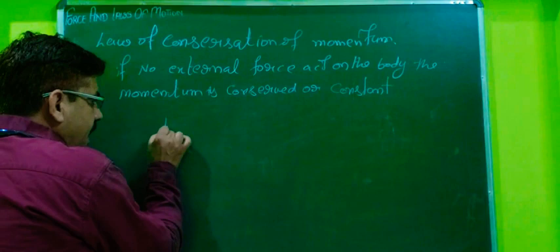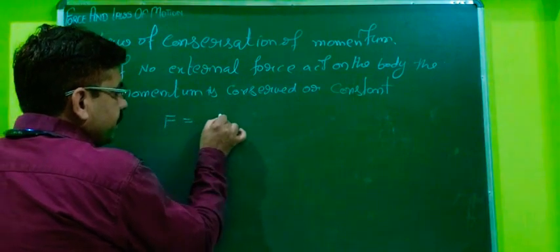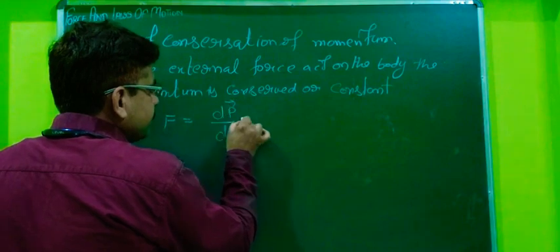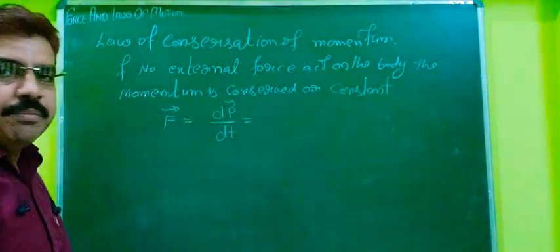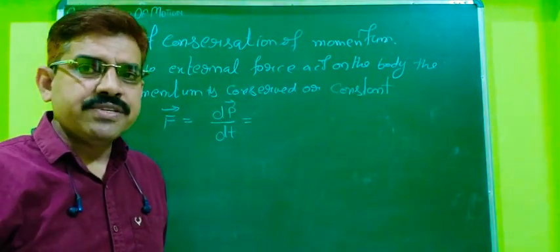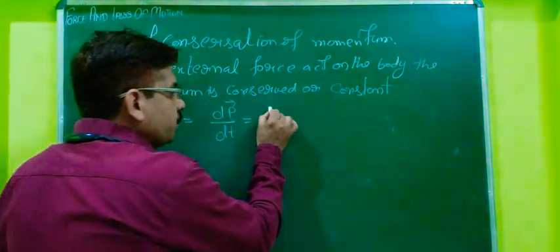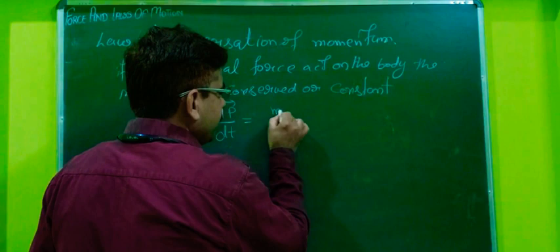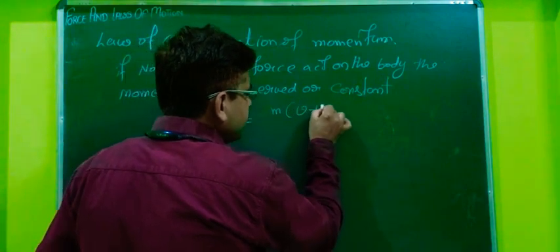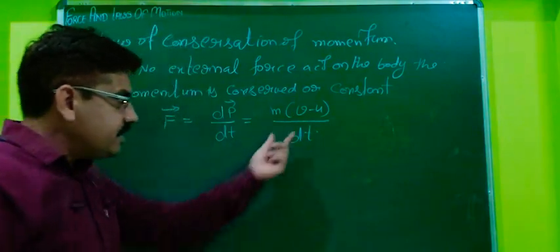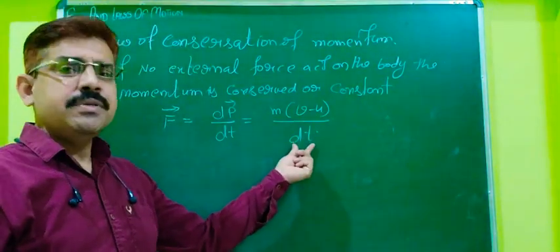You know that F is equal to dp over dt. That is, change in momentum with time is known as force. We already discussed in Newton's second law, which is equal to m into v minus u over dt. This is the change in momentum in time dt.